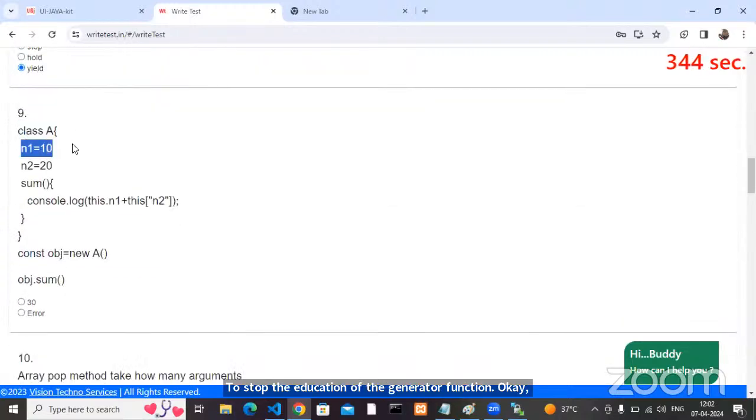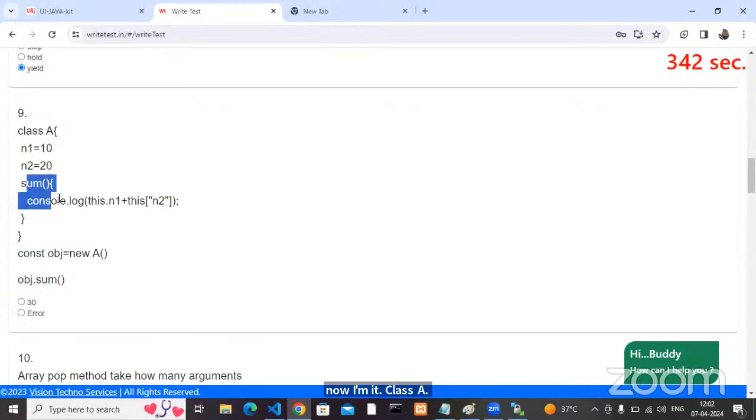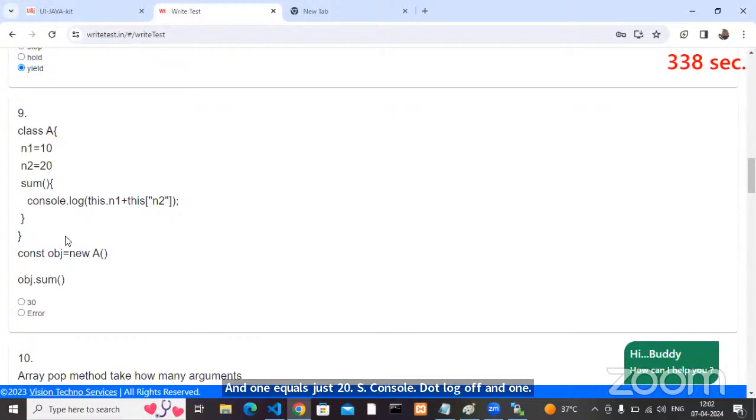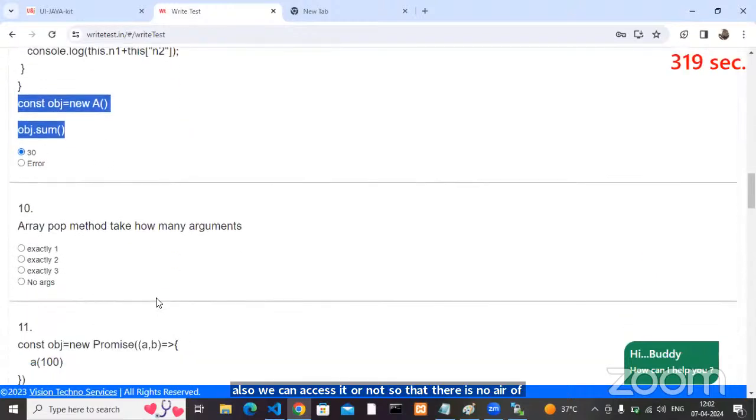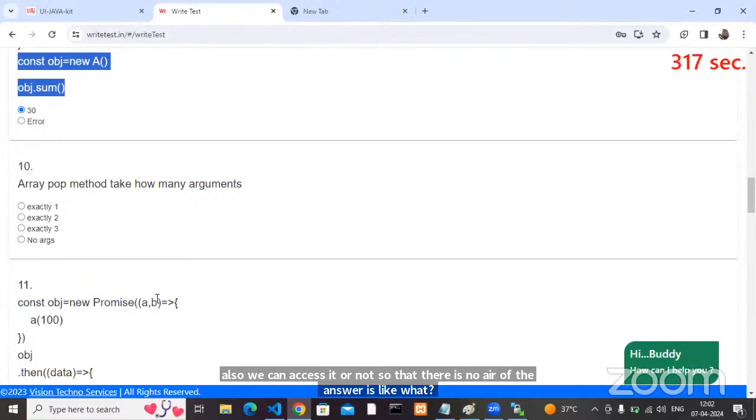Okay, now answer it. Class A, n1 equals 10, n2 equals 20. Sum, console.log of this.n1, this.n2. What's my answer? Inside the class, we can access the members by using an object. By using dot notation we can access, and by using square bracket notation we can also access. So there is no error. The answer is 30.